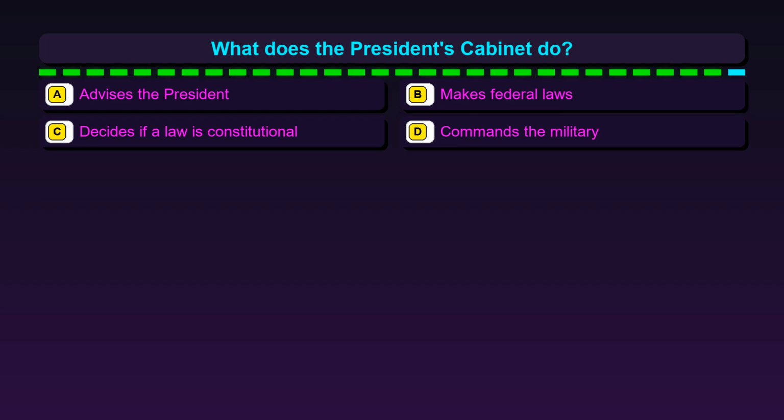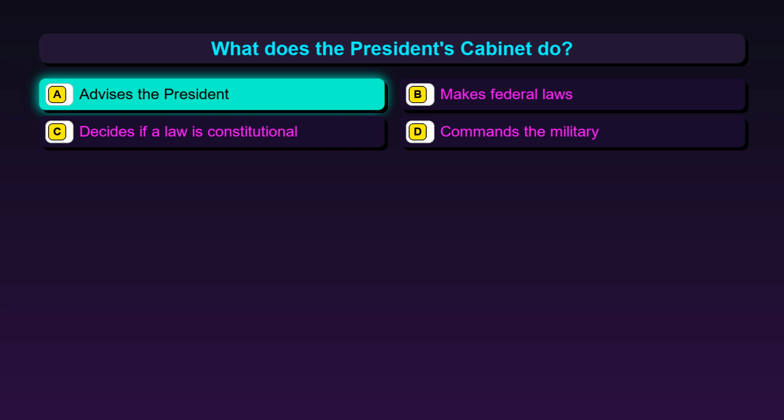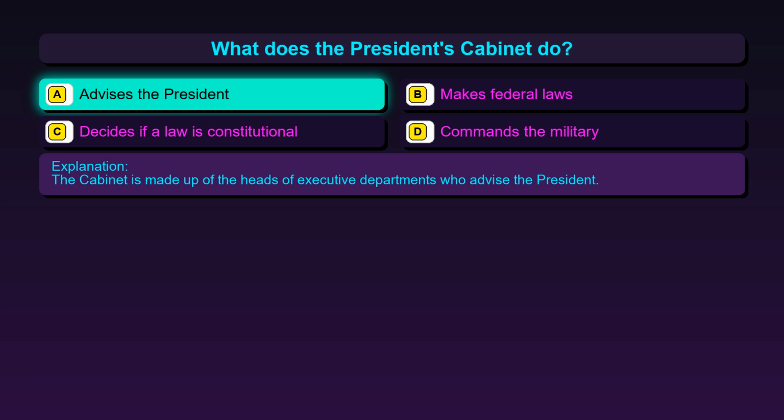Question 49. What does the President's Cabinet do? Option A, advises the President. Option B, makes federal laws. Option C, decides if a law is constitutional. Option D, commands the military. The correct answer is option A, advises the president. The cabinet is made up of the heads of executive departments who advise the president.